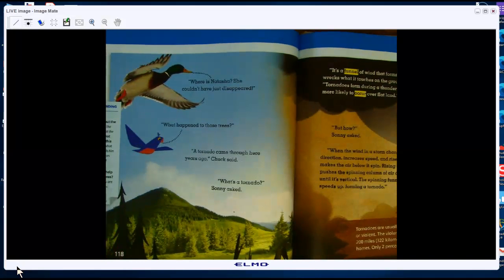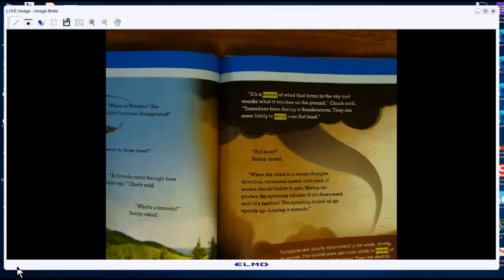So where is Natasha? She couldn't have just disappeared. "What happened to those trees?" "A tornado came through here years ago," Chuck said. "What's a tornado?" Sonny asked. "It's a funnel of wind that forms in the sky and wrecks what it touches on the ground," Chuck said. "Tornadoes form during a thunderstorm. They are more likely to occur over flat land."